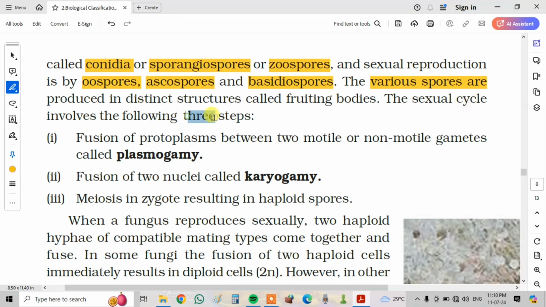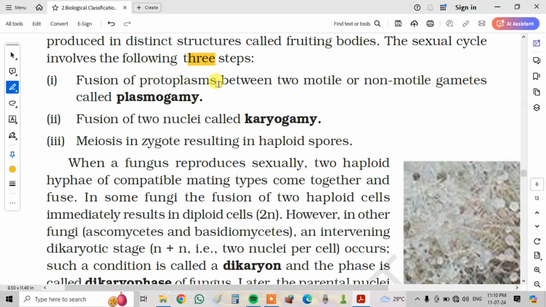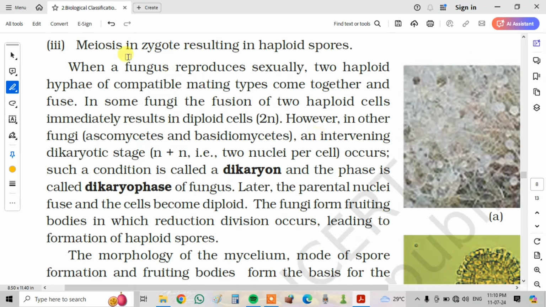The sexual cycle involves three steps. Fusion of protoplasms between two motile or non-motile gametes is called plasmogamy. Fusion of two nuclei is called karyogamy. Meiosis in the zygote results in haploid spores. When a fungus reproduces sexually, two haploid hyphae of compatible mating types come together and fuse.